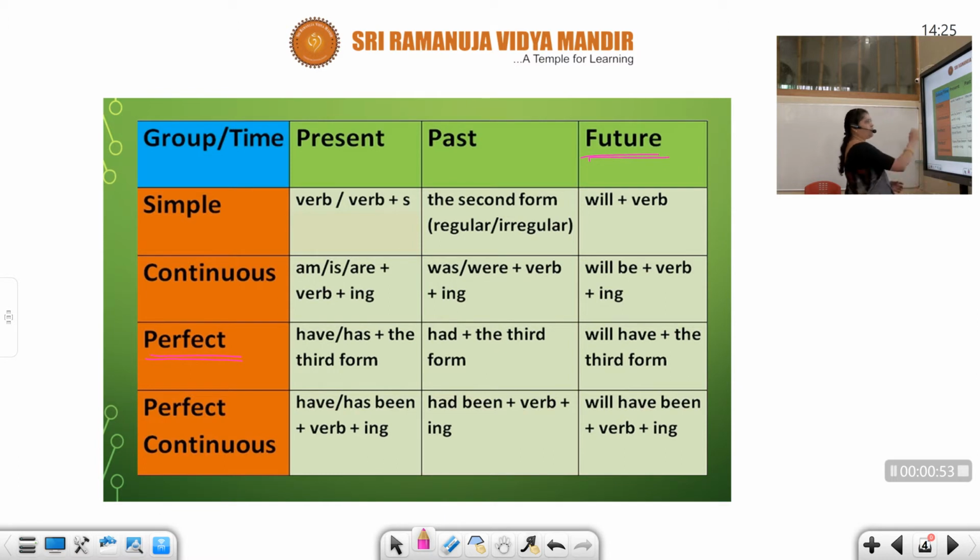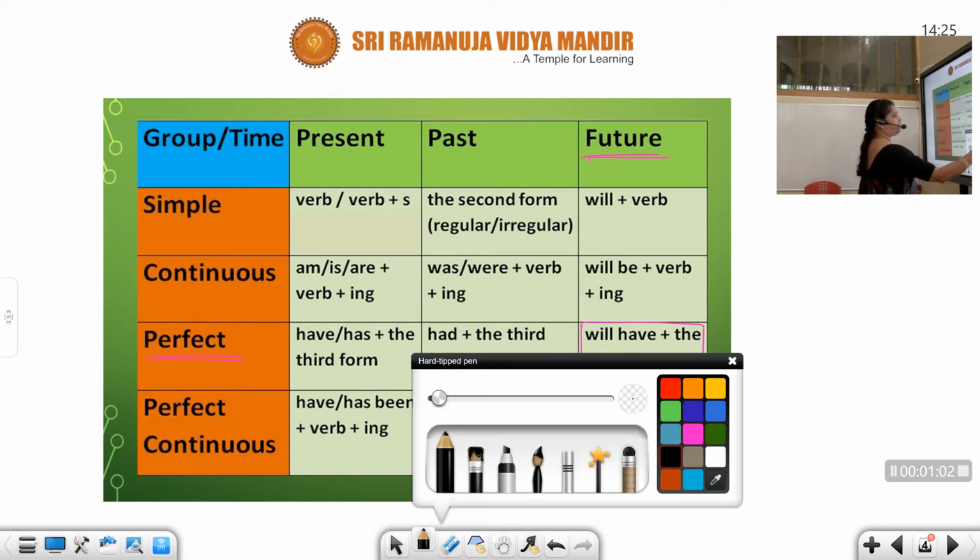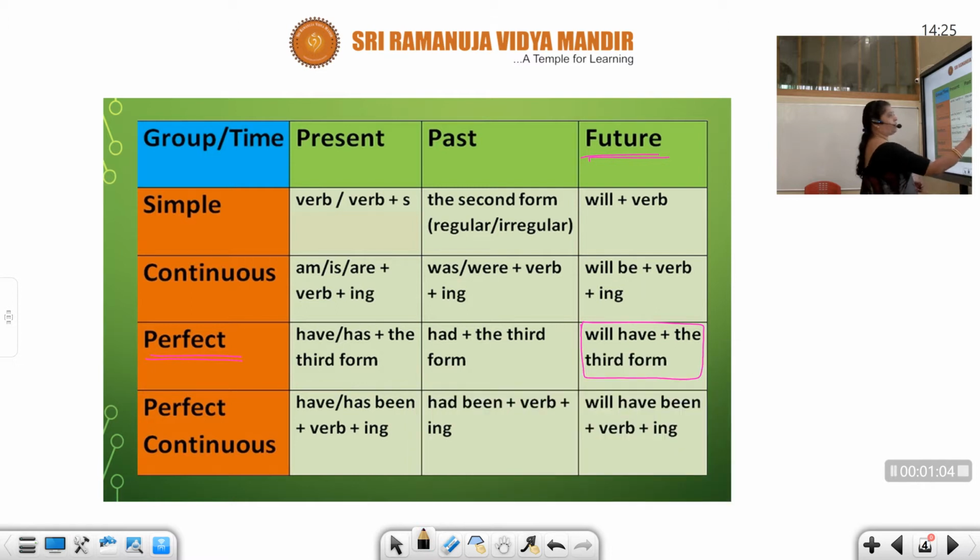Okay, so we are going with future perfect. That means we are going with this part. And already I've told you yesterday, will or shall. Okay, so you know will or shall is used. Shall for the first person and will for the second and the third person. So here we are today with future perfect tense.